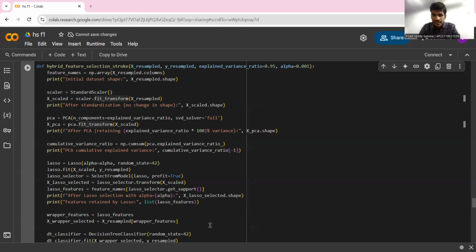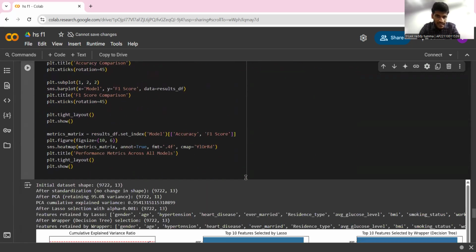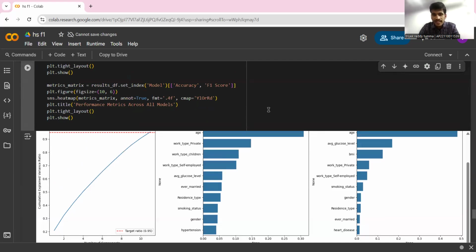We set the low variance filter threshold to 0.01, which is 1%. The features with variance less than 1% are removed, and the ones greater than or equal to 1% stay. Later, we apply principal component analysis, which retains a maximum variance of 95 percent. Then we use a lot of visualization techniques.